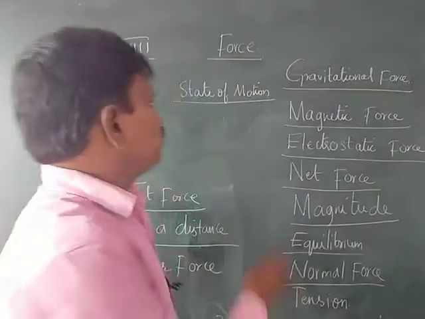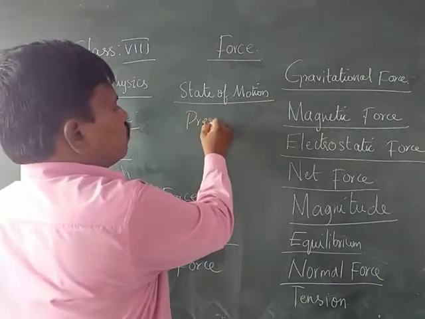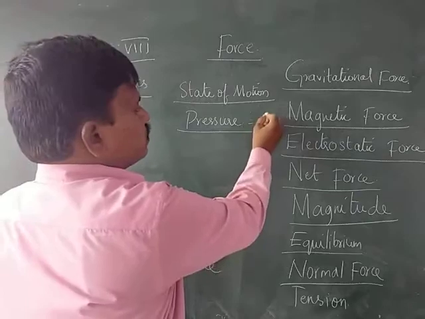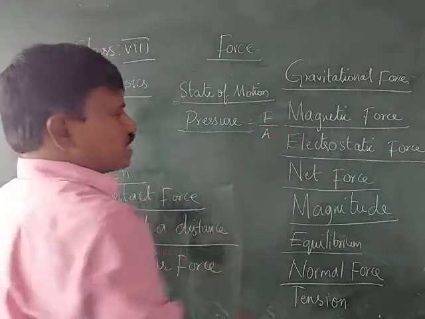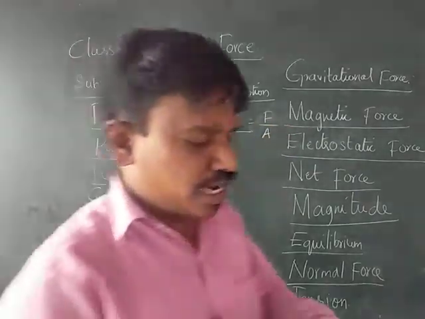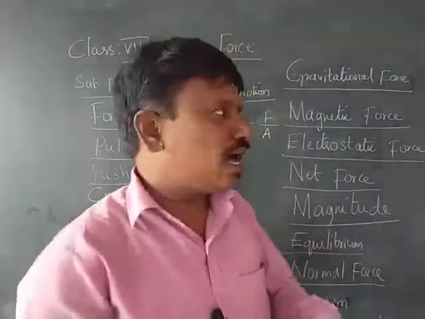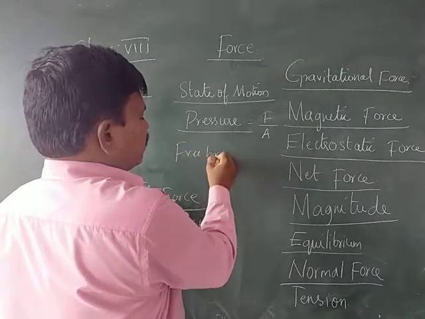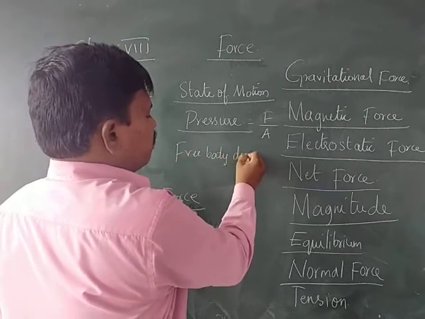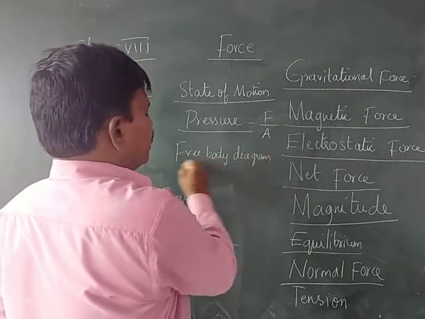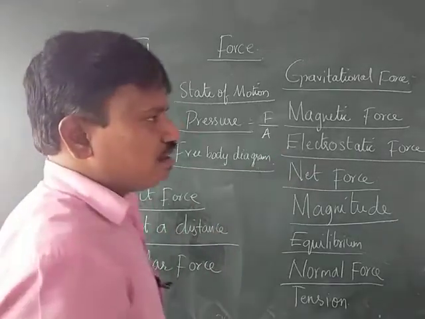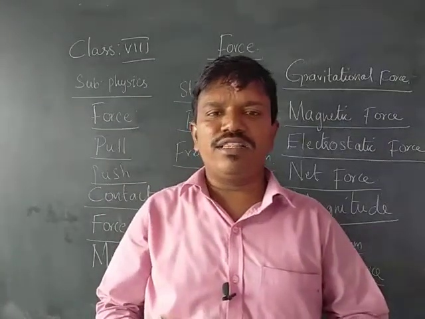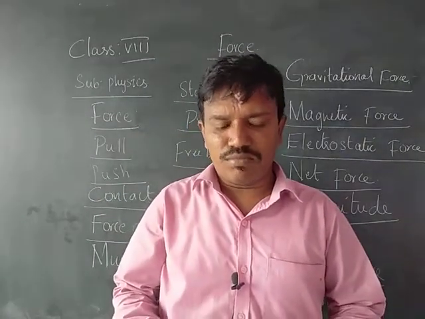Pressure. Pressure means force acting per unit area. Force by area. Force acting per unit area is called the pressure. And the last one we have is the free body diagram, FBD. The diagrams which represent whether the objects are at rest or in motion.